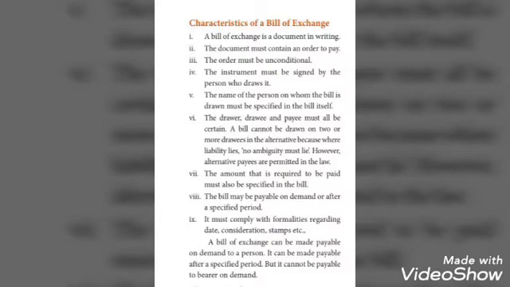And the next point is the bill may be payable on demand or after a specified period. And the last point is it should fully comply with formalities regarding the date, consideration, stamps, etc.